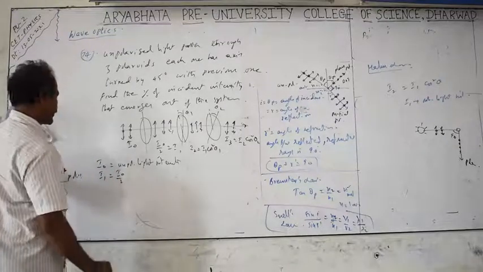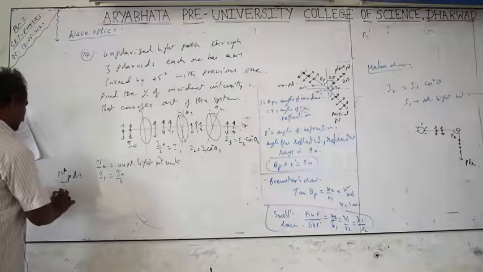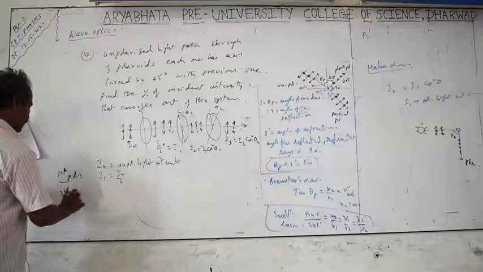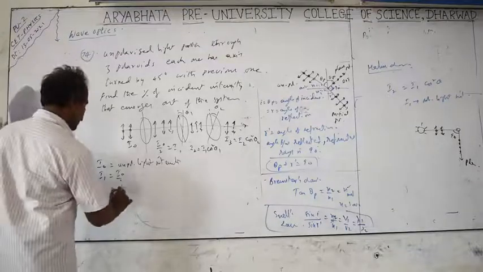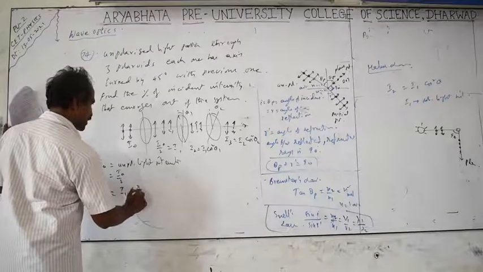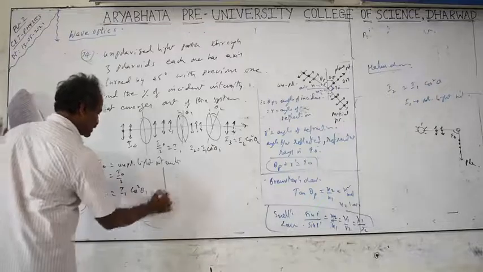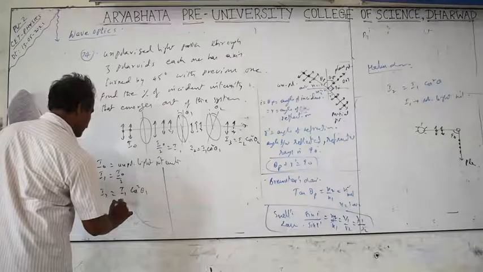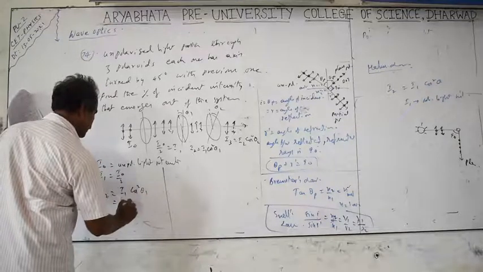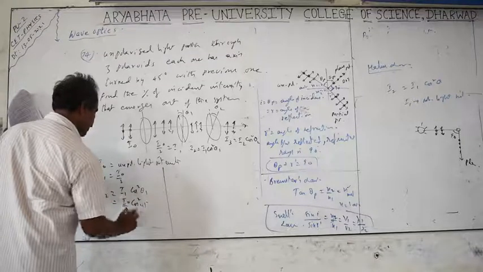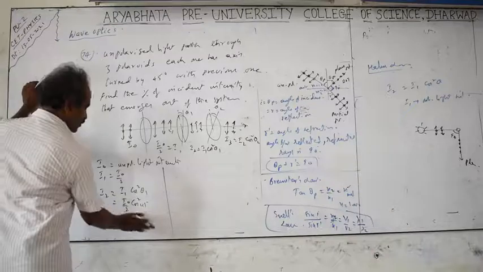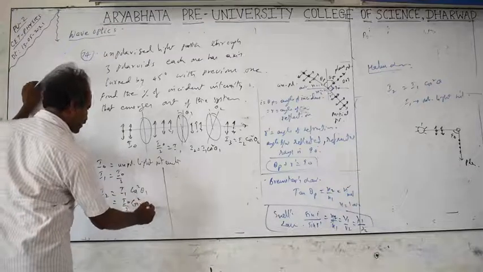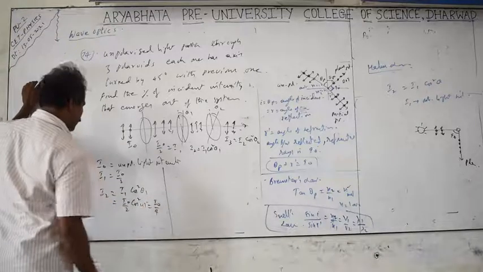Next is the second polarizer, I2. I2 equals I1 into cos square theta 1. Theta 1 is 45 degrees. So this becomes I naught by 2 into cos square 45. Cos 45 is 1 by root 2, squaring gives 1 by 2. This becomes I naught by 4.